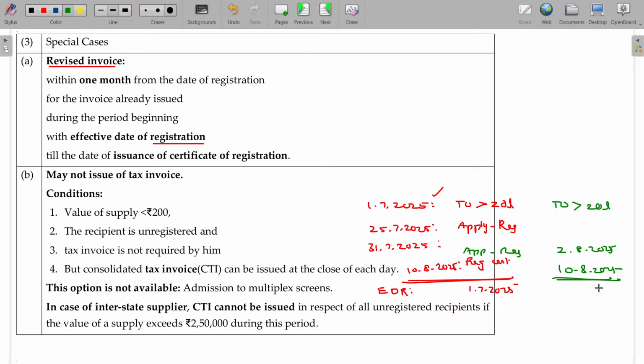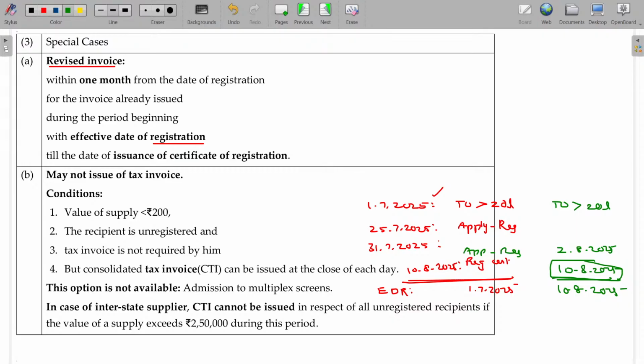You missed applying for registration within the due date. If you missed applying within the due date, your effective date of registration is the date when you get the registration certificate: 10/8/2025. Is that clear? Hope you will now be able to understand what the department tells you.